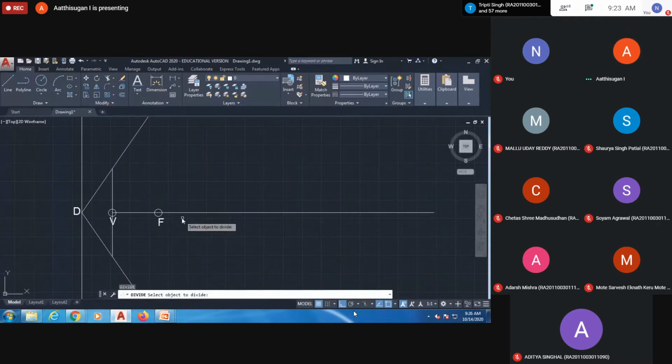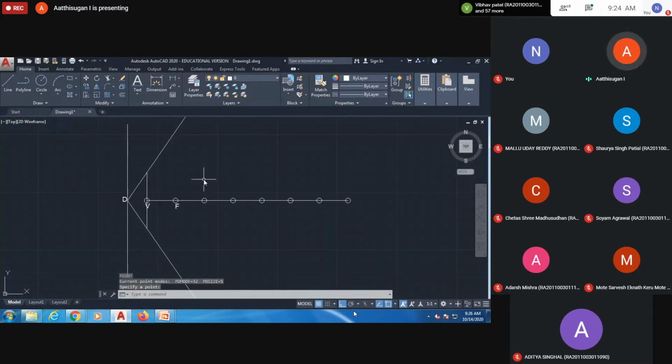Divide this line into 7 segments, including this focus point, because I don't want to change the focus point. That's why I'm giving it here. I divided this line into 7 equal parts, and I give the points here. Next step is...